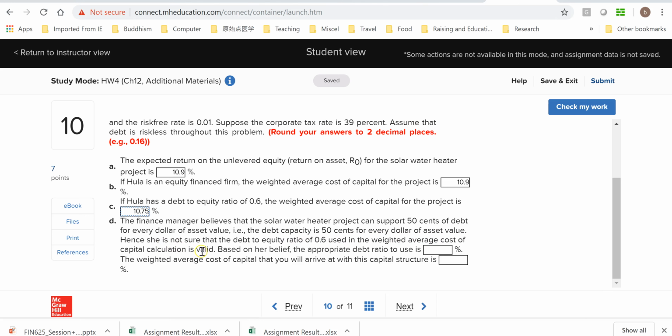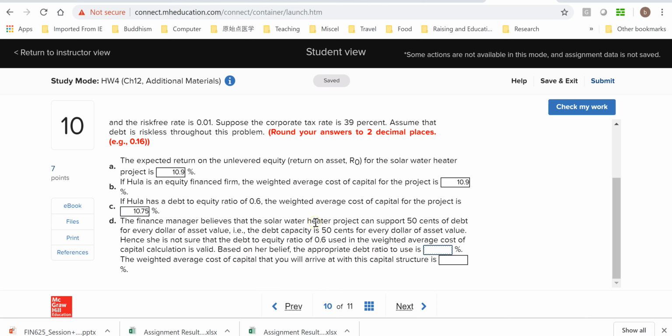Hence, she's not sure that the debt to equity ratio of 0.6 used in the weighted average cost of capital calculation is valid. Based on her belief, the appropriate debt ratio to use is.